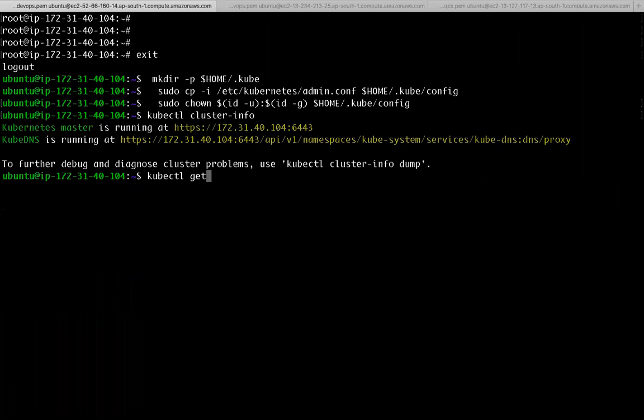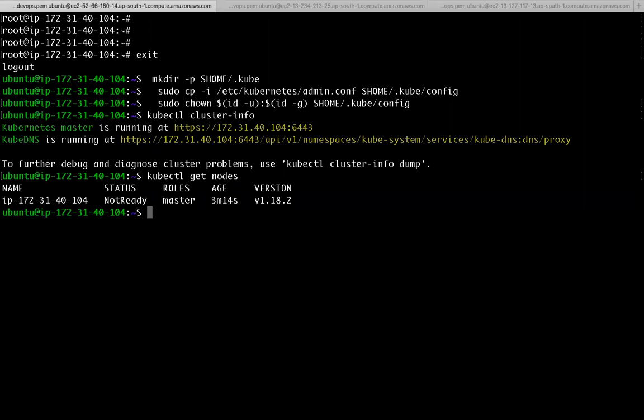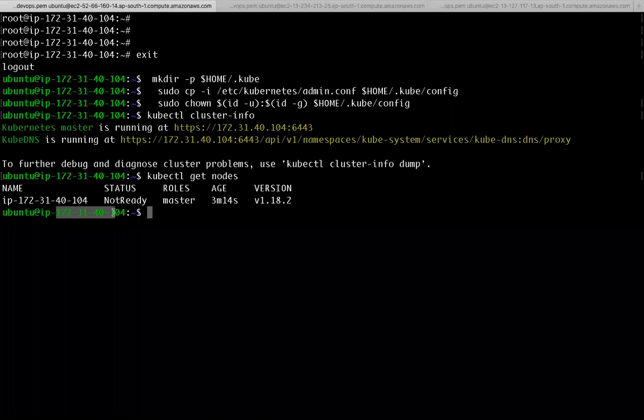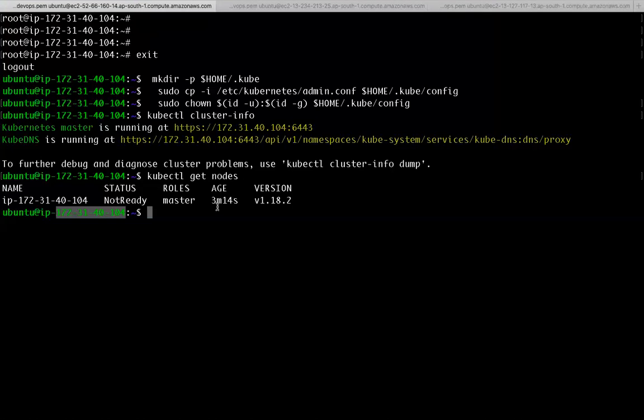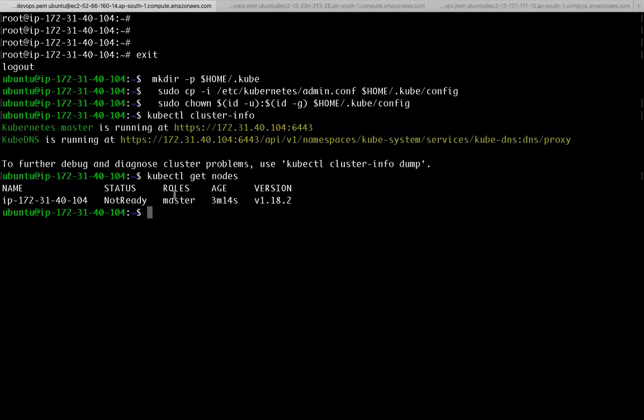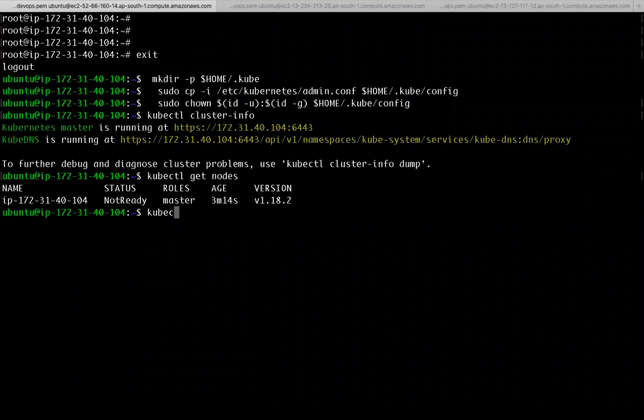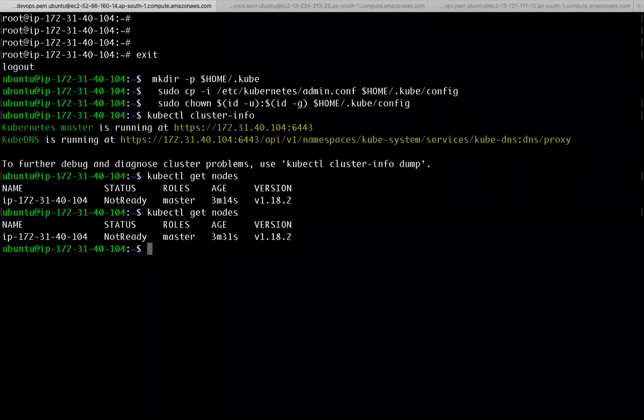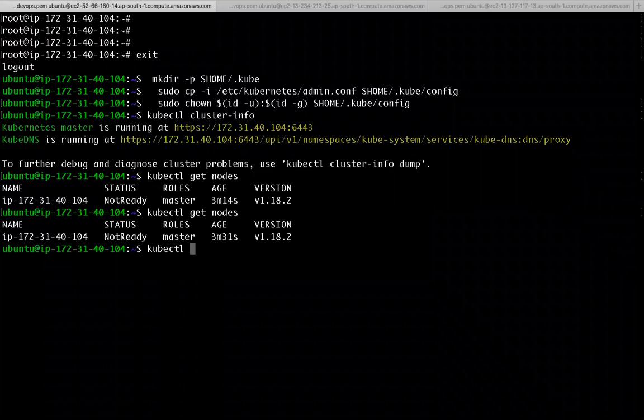Now kubectl get nodes. As of now, I have only one machine, this one. This is the master machine. In the same machine, I have kubectl, the CLI, installed.